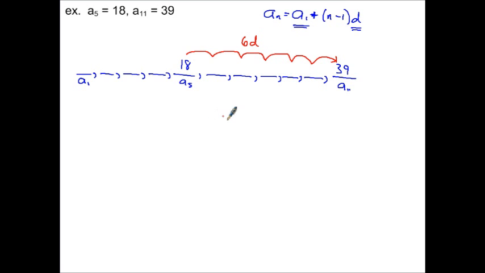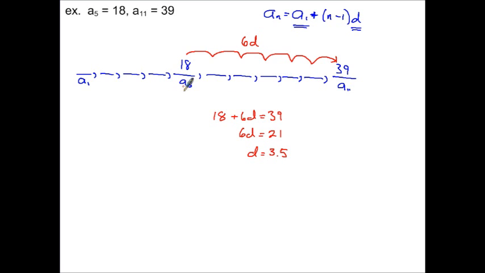So from there, I can basically just say 18 plus 6d equals 39 and solve that equation. Subtracting the 18 gives me 6d equals 21, and yeah, that's a decimal, but deal with it. d equals 3.5. So basically each step of the way I'm going up by 3.5.